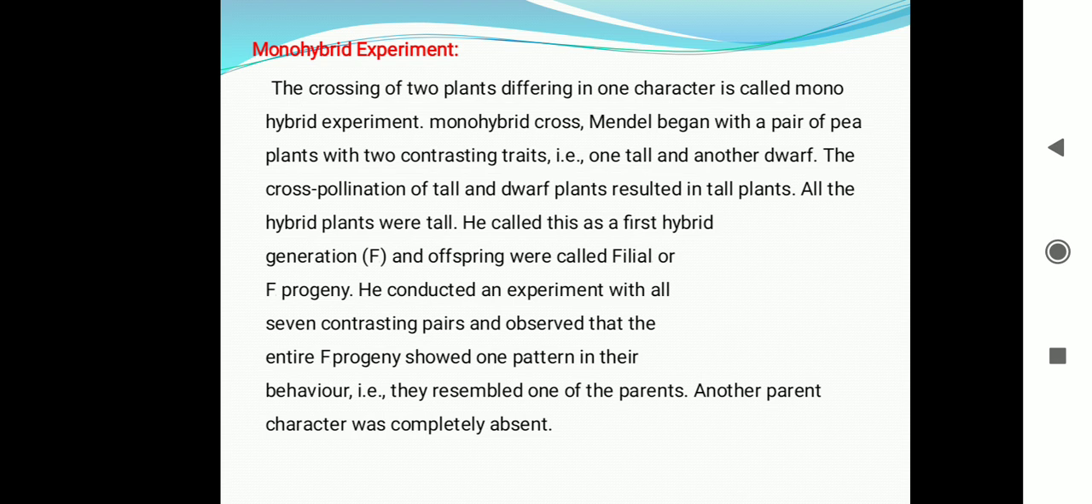The crossing of two plants differing in one character is called a monohybrid experiment. Mendel began with a pair of pea plants with two contrasting traits. One is tall, another one is dwarf. The cross pollination of tall and dwarf plants results in all tall plants.